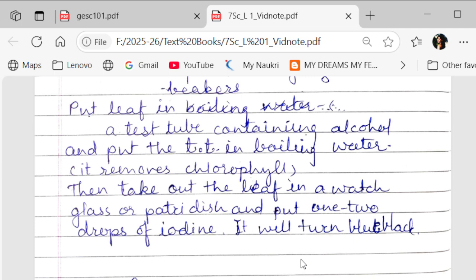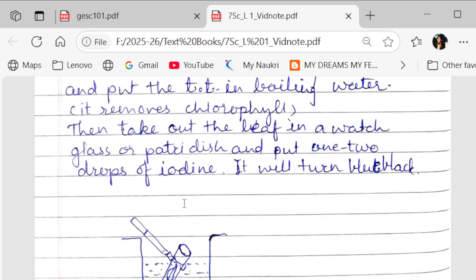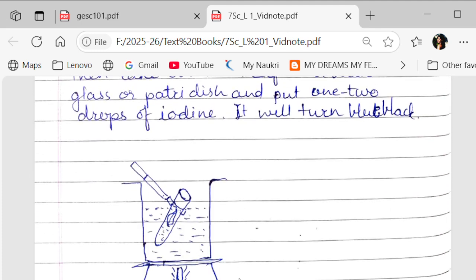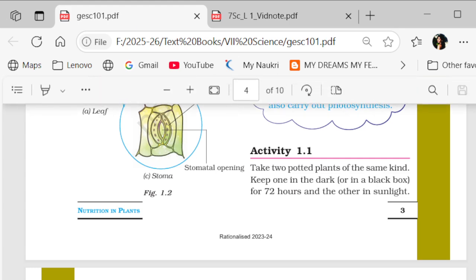Now see, if the leaf was from the plant which was in the sunlight, then the leaf will turn blue black, and that confirms that starch, or carbohydrate, is present in the leaf. If the plant was kept in the dark for 3 to 4 days and you perform this test on it, then it will not show the presence of starch. So that's an experiment that is given in your book.